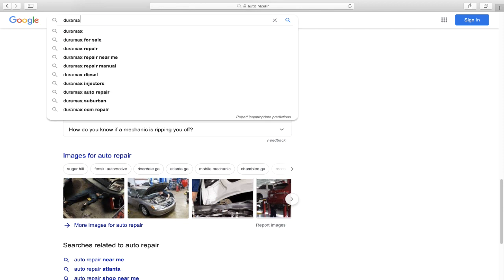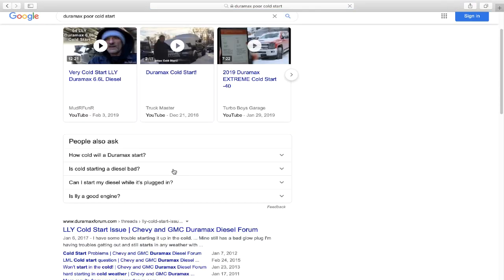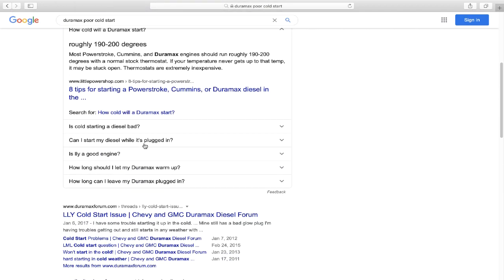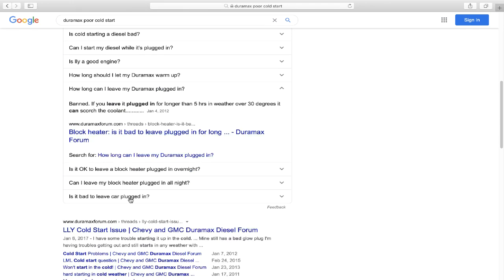We'll do Duramax poor cold start, and I'll do the search, and it's right here at the top: People also ask. If you notice, there are 4 questions here that are being asked, but as soon as I click on one, you're going to see additional ones pop up. So I'm going to click, and now we have the one we opened, 2, 3, 4, 5, 6, and if I click it again, more come up.